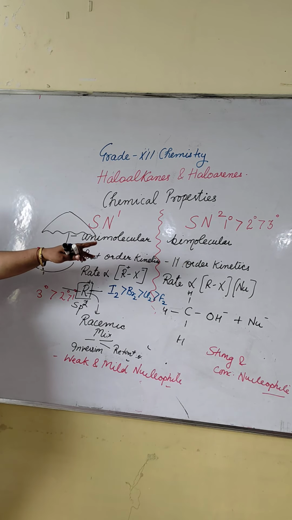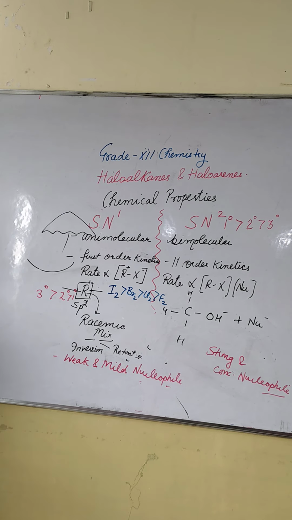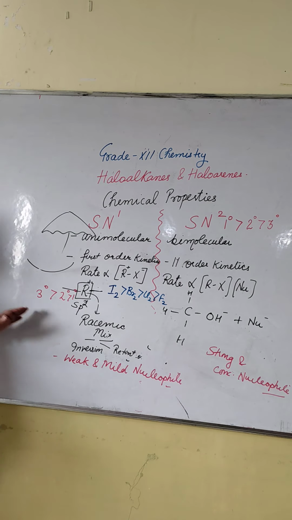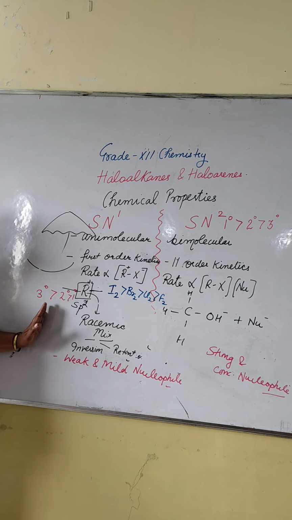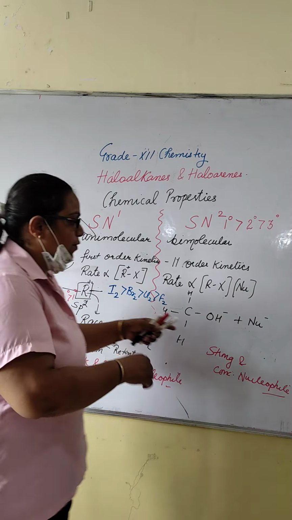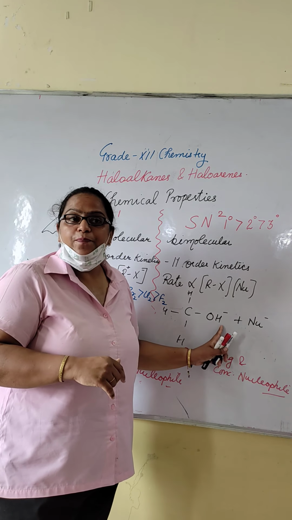But that is the stability order. If we have primary, secondary and tertiary alkyl halides, then a primary alkyl halide will prefer the SN2 mechanism, and a tertiary alkyl halide undergoes the SN1 mechanism. Clear to everyone? But SN1 will take place in polar protic solvent, and SN2 will take place in polar aprotic solvent.